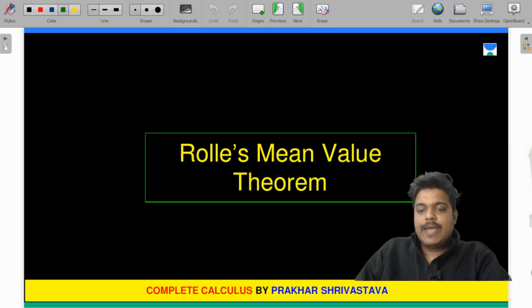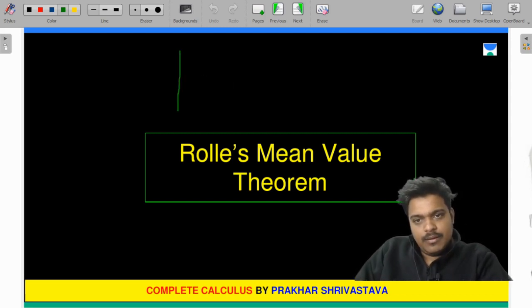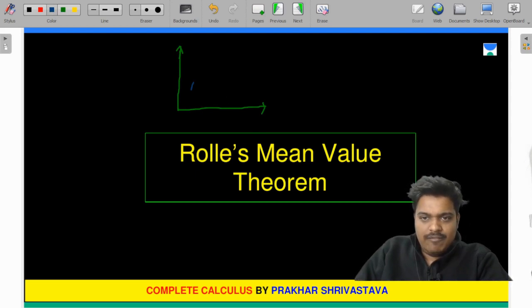Okay, fine. So what is there in Rolle's mean value theorem? It's basically an application of the derivatives, in which it is said, suppose this is your graph, and when you try to draw a graph like this, now what will happen in this?